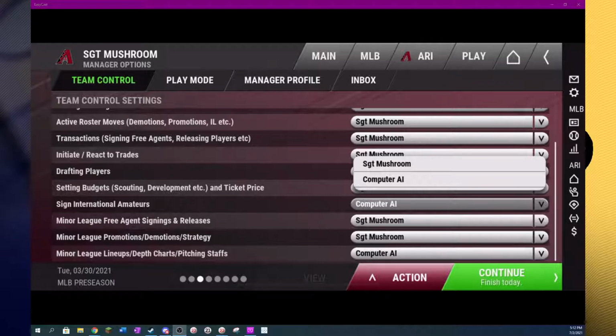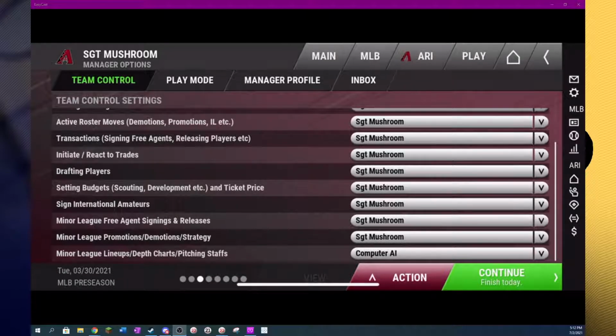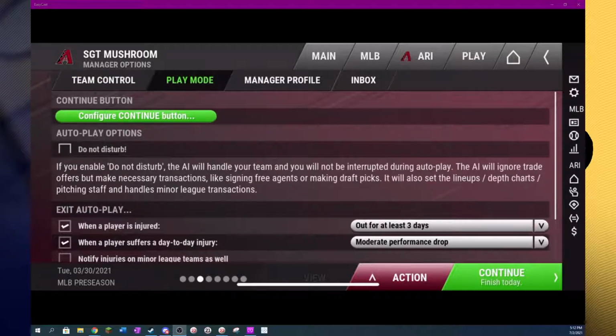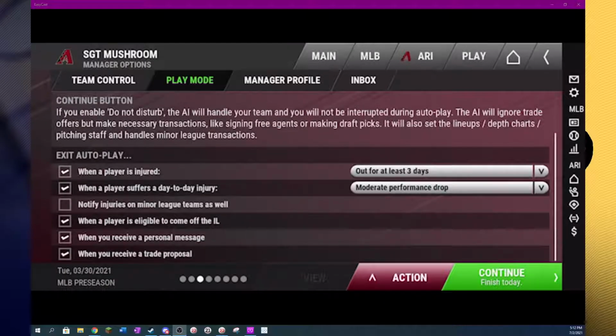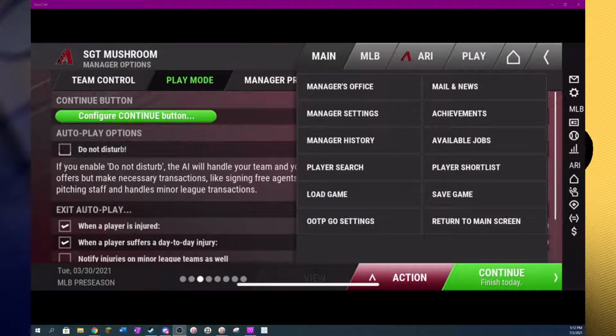If you want to retain control of certain things, you'll just click on the computer AI and then click on your manager's name. Under here, you can also select your play mode. So if you want to go into Do Not Disturb and just simulate through without having to deal with day-to-day tasks, you can do so. You can also select when to exit autoplay from this page as well.